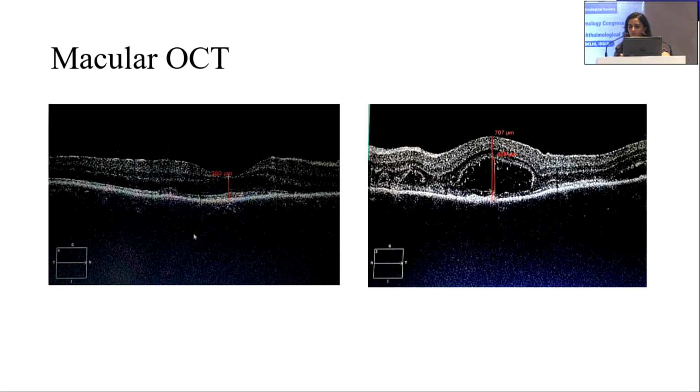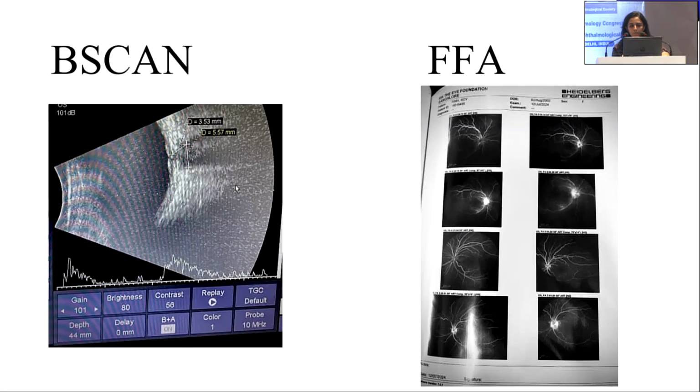A macular OCT was done for this patient. The right eye showed mild choroidal elevation and the left eye showed pockets of subretinal fluid. B-scan was done which showed a normal choroidal thickness, and fundus fluorescein angiography revealed early hyperfluorescence.